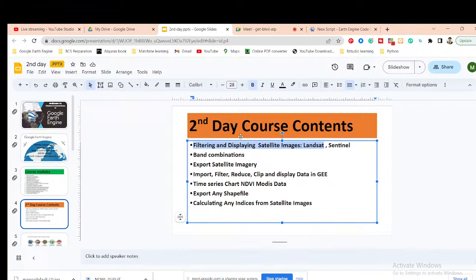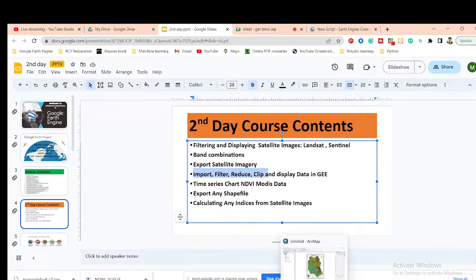Then band combination, where you can use different types of band combinations, then export the satellite images, and import, filter, reduce, clip, and display the data in the Google Earth Engine platform. Mainly in this part we will show you how to work with MODIS NDVI data: how to import, filter, reduce, clip to your study area, and display the result. Not only that, we are also displaying the result in ArcMap software.